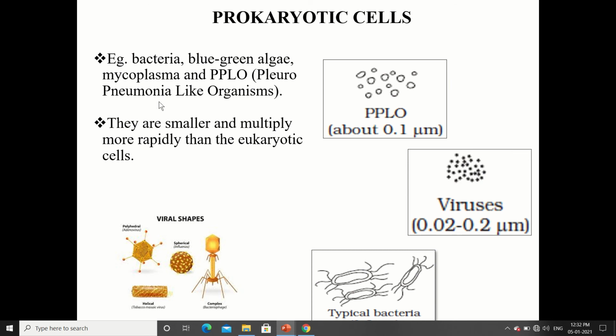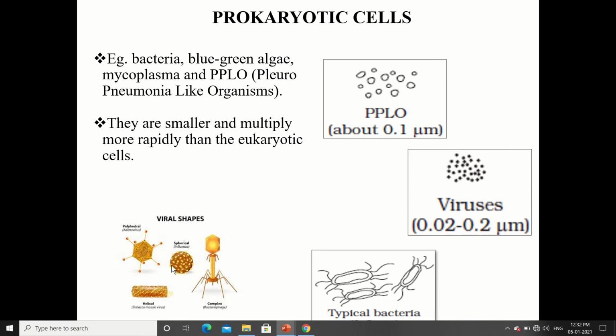Prokaryotic cell. Now we'll study the detailed structure of the prokaryotic cell. Examples of prokaryotic cells are bacteria, blue-green algae, mycoplasma and PPLO, pleuropneumonia-like organisms. They are smaller than the mycoplasma, and they multiply more rapidly than eukaryotic cells because of their small size.